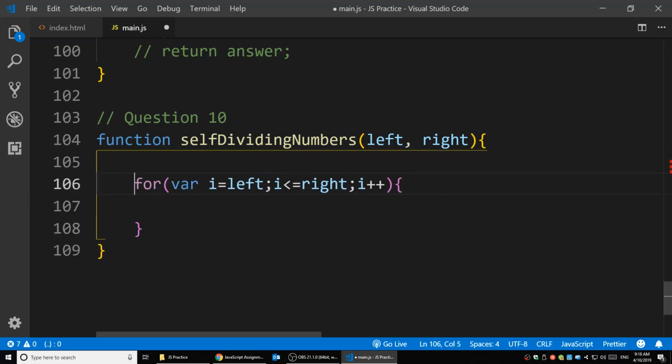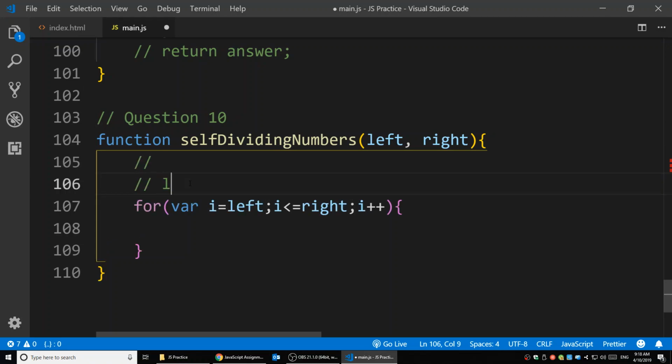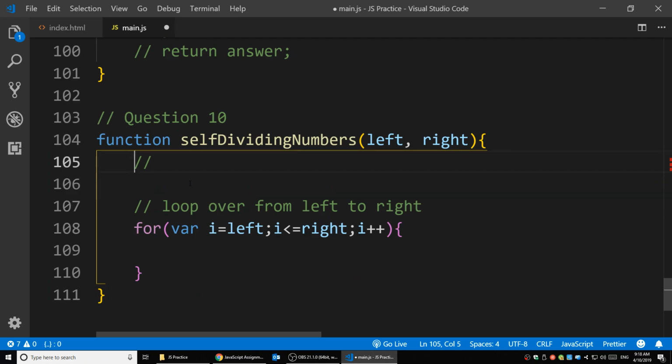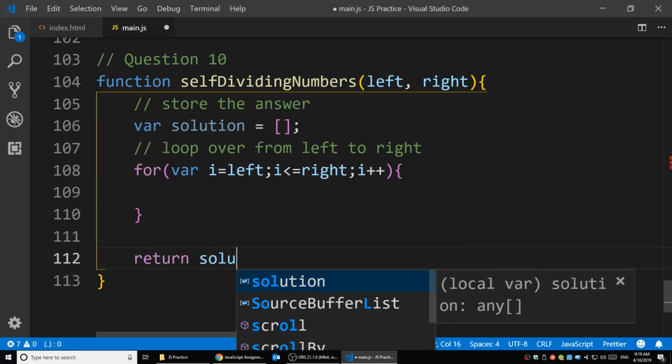And we also need a place to store our answer. Remember, we need to have an array. So store the answer. Let's add some comments. Loop over from left to right. We need a storage to store the answer, so let's have a variable solution. The solution is going to be an empty array. So every time when we find a self-dividing number, we're adding that number into the array, push that into it. And once we finish the loop, we just return out the solution, right? So return out that array.